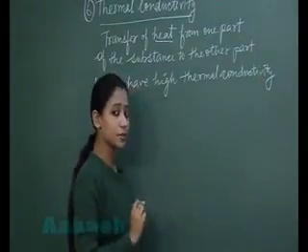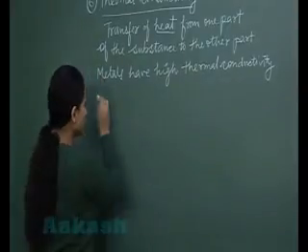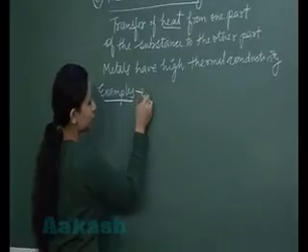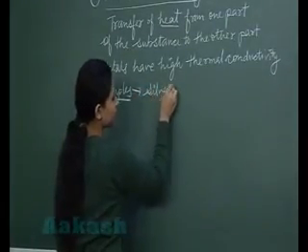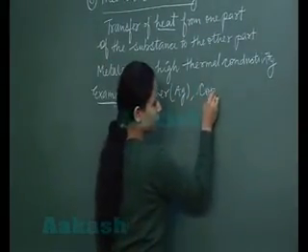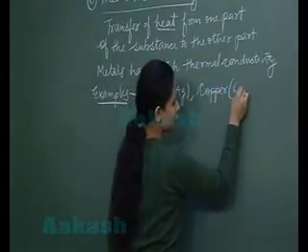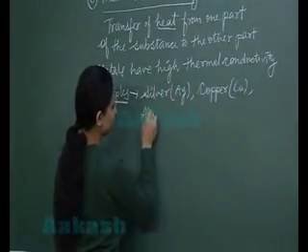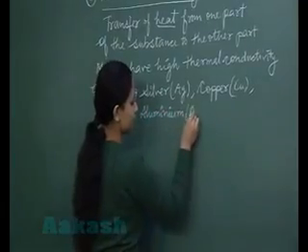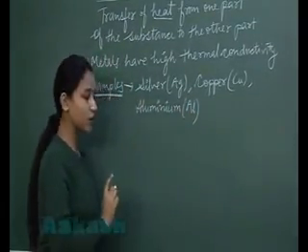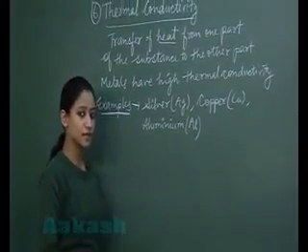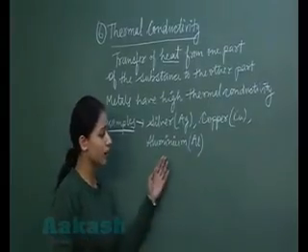Let us see the examples of metals which have high thermal conductivity. So the examples include silver. Silver is having symbol Ag. Copper is having symbol Cu. Aluminium is having symbol Al. And out of these three metals which I have written, silver is the best conductor of heat.